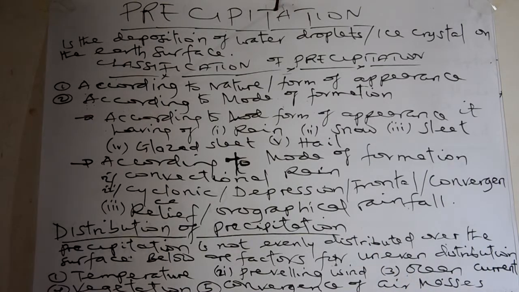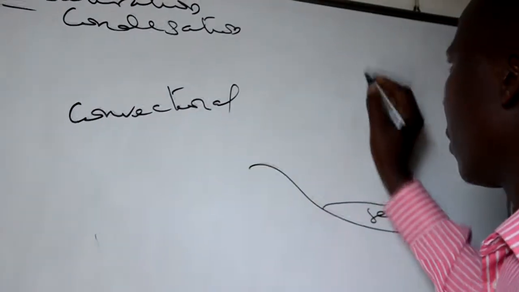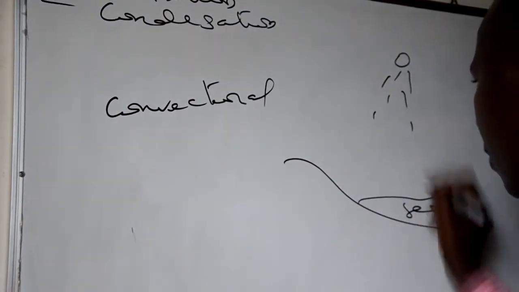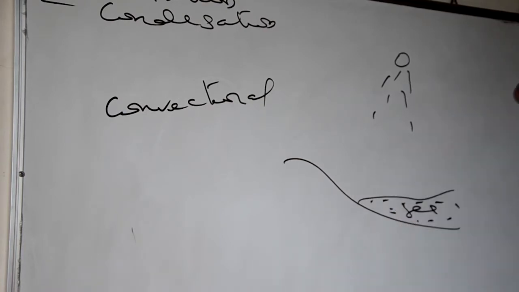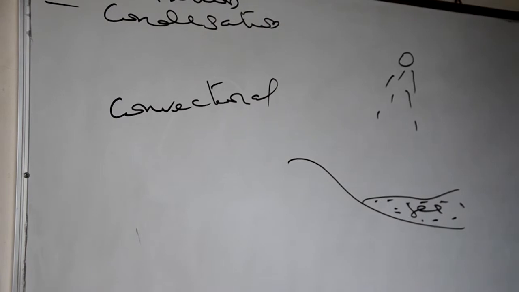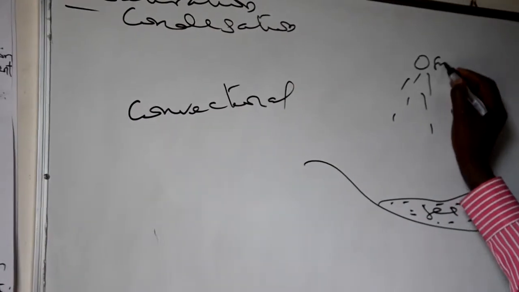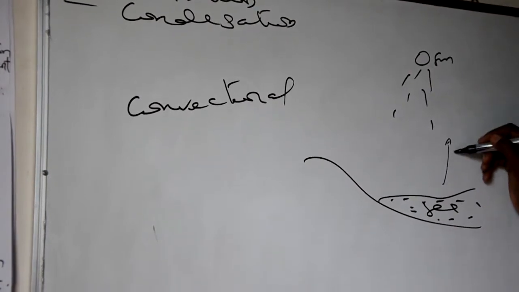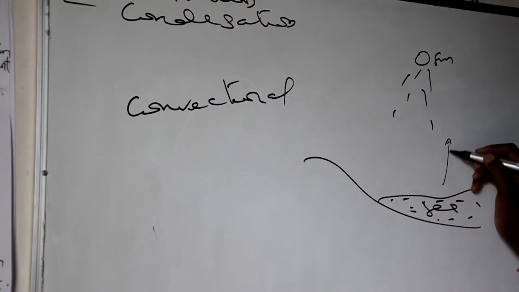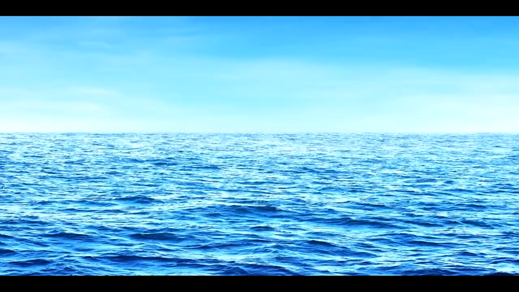Let's start with convection. Convection is the kind of precipitation that is formed when there is evaporation that occurs in the hydrological cycle or water cycle. When sun rays heat the surface water bodies, evaporation occurs, then water vapor goes into the atmosphere and forms winds, and later follows the precipitation.